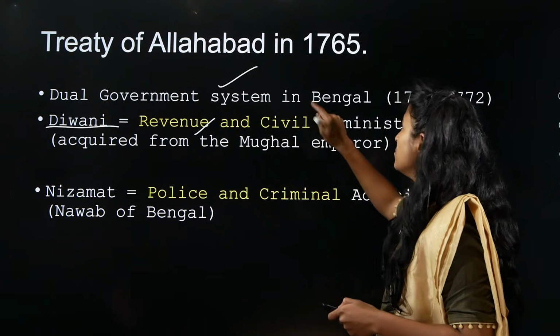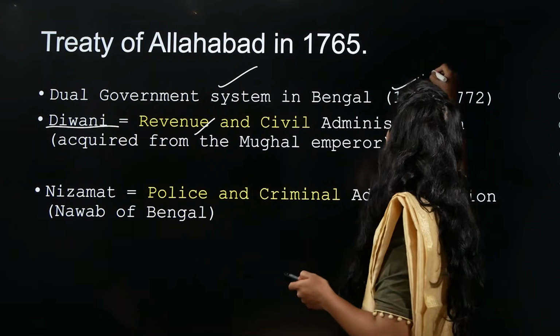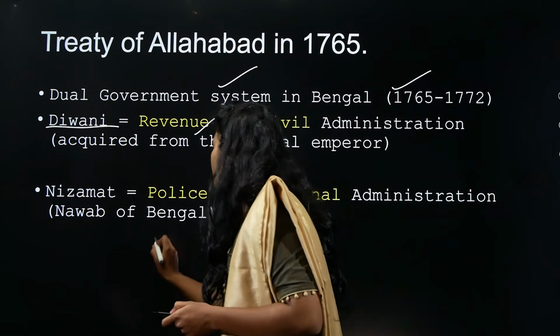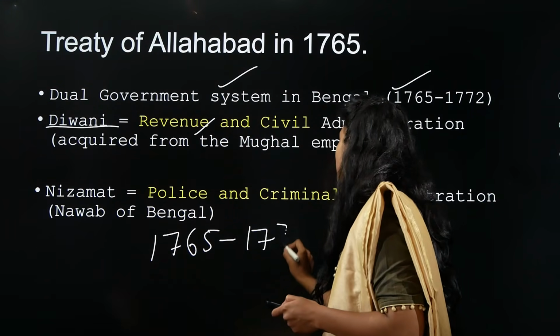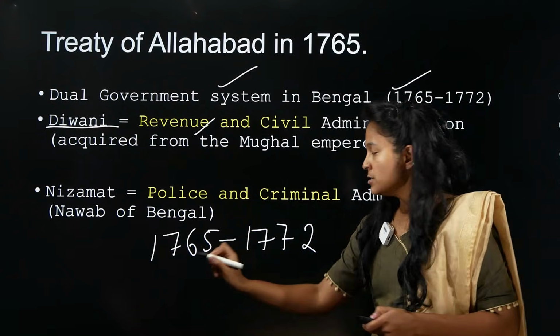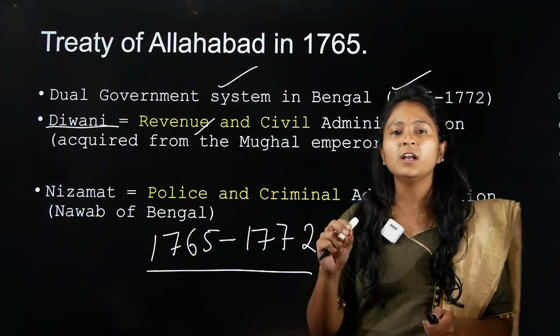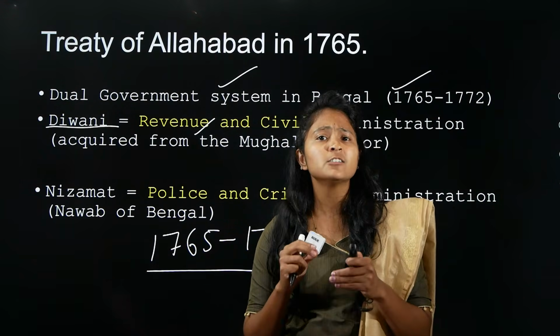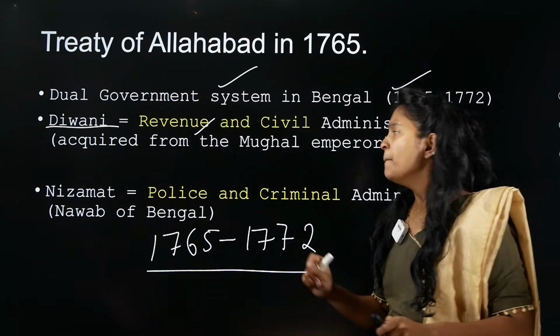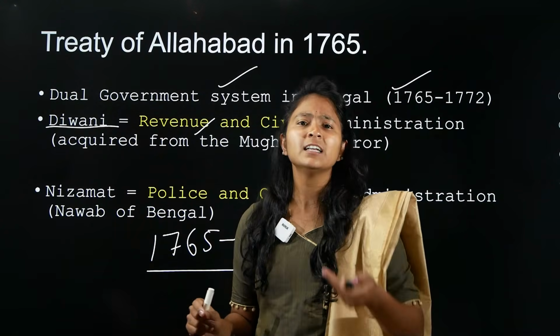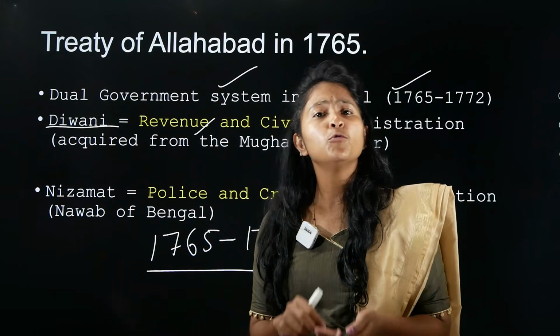Here you can see the dual system in Bengal, and this happens from 1765 to 1772. So for these many years this dual government happens, and unfortunately this dual government is a big failure. I told you the reason why it is a big failure: somebody is collecting the taxes, and somebody else has to do the welfare.